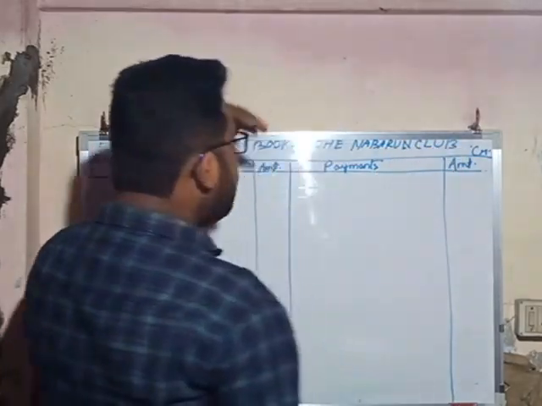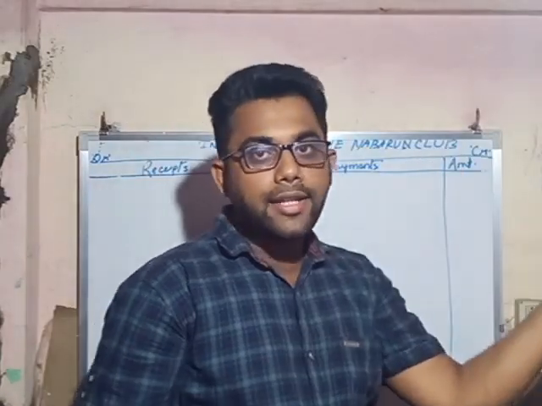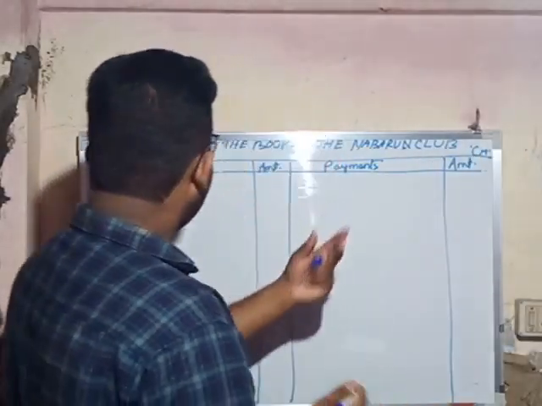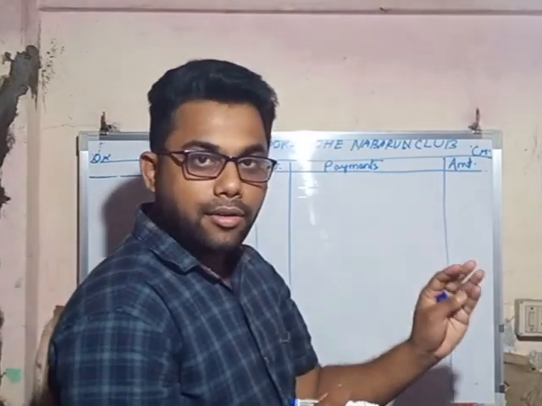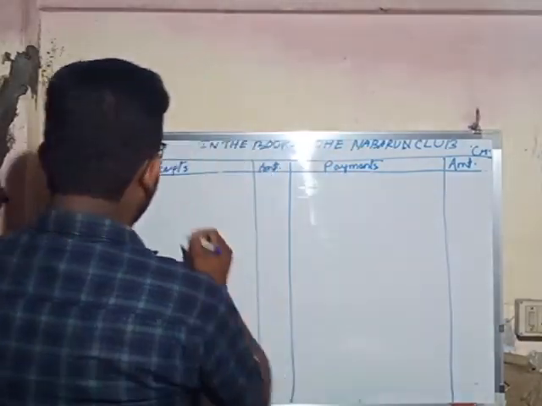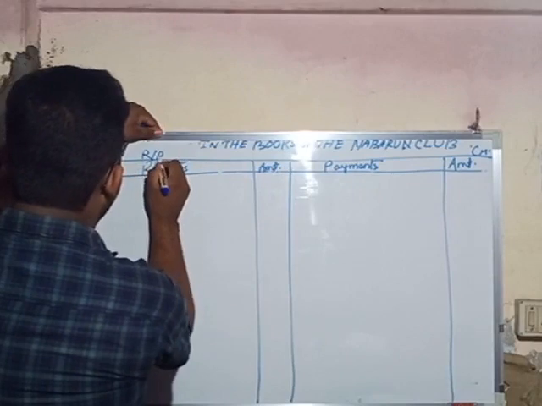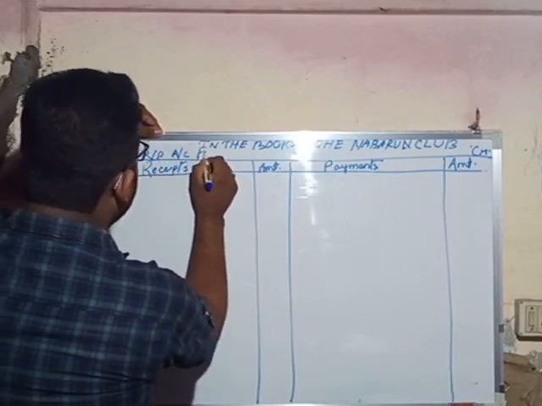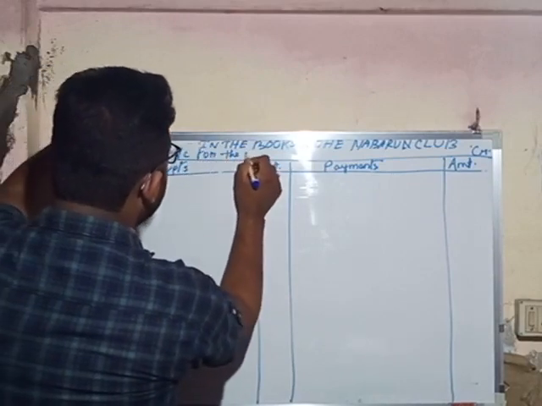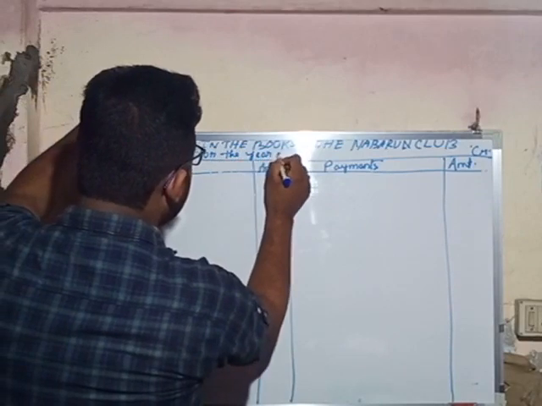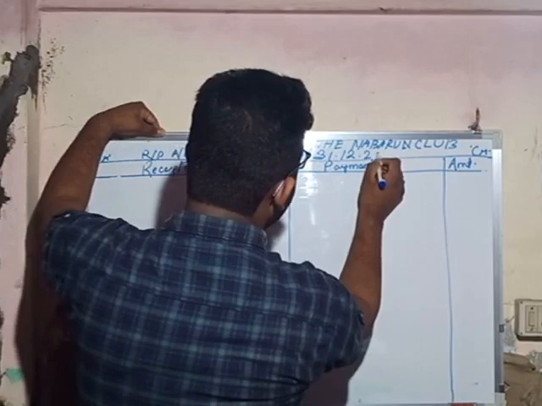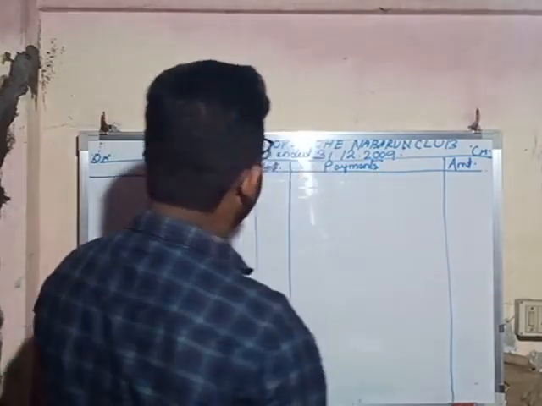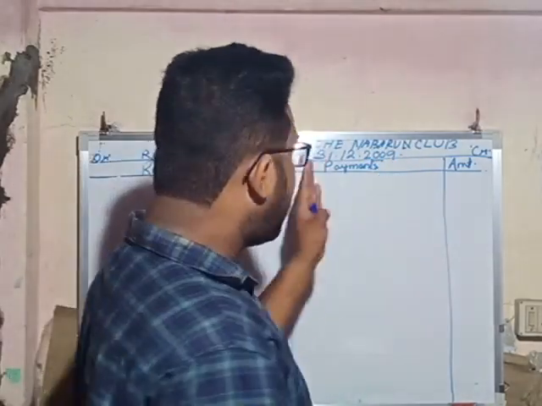Okay, so the name of the organization we have to write at the top of the account, and below that we write the name of the account, receipts and payment account, and it is prepared on a particular date, so we have to write that date. Receipts and payment account for the year ended 31st December 2009. Okay, so this is our account.